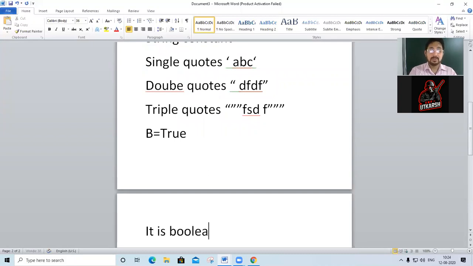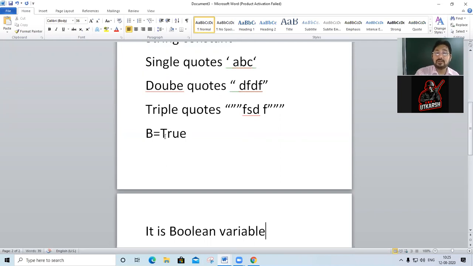Write Boolean only, that is enough. No need to confuse; I don't want to confuse you. It is a Boolean variable, true.